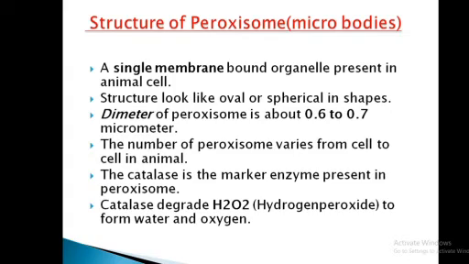So the peroxisomes trap the H2O2, hydrogen peroxide, and they degrade this H2O2 into water and oxygen with the help of catalase enzymes.